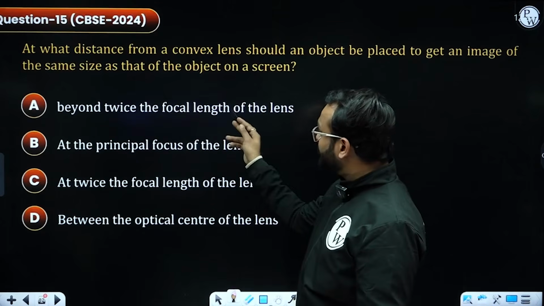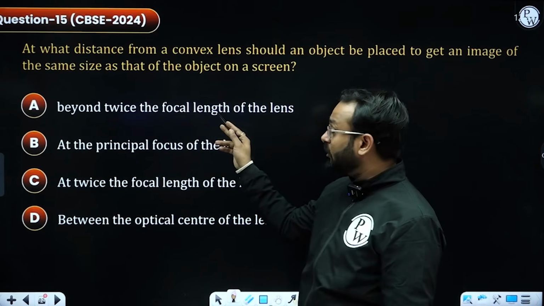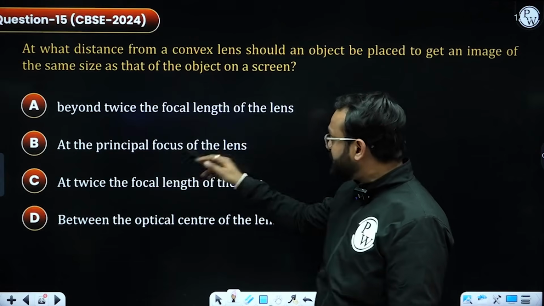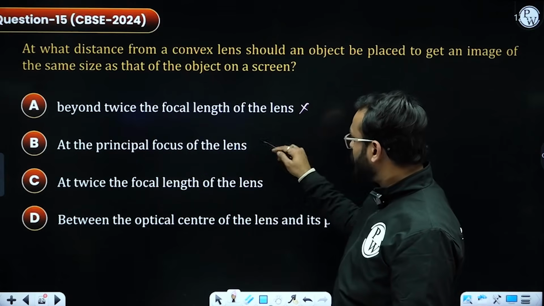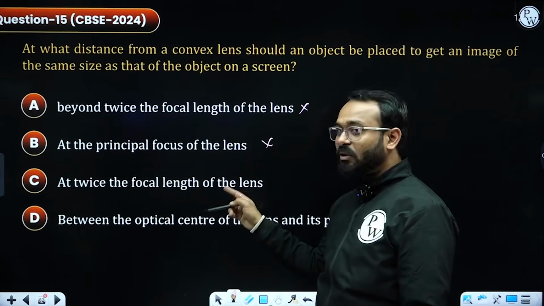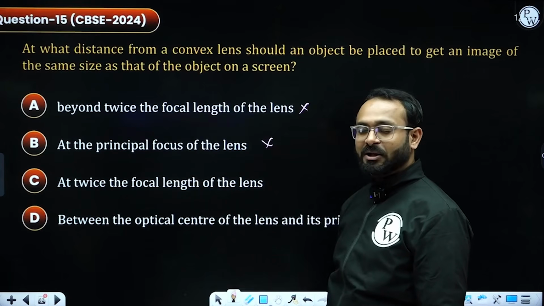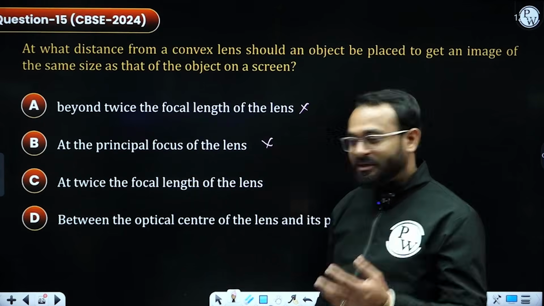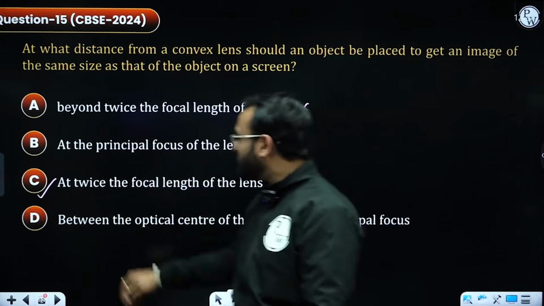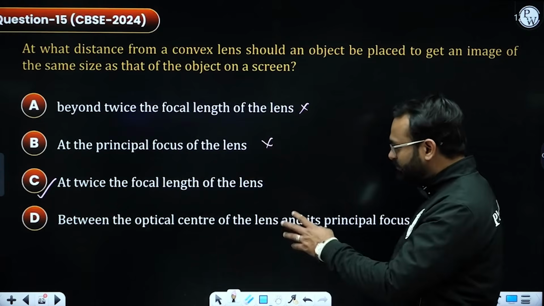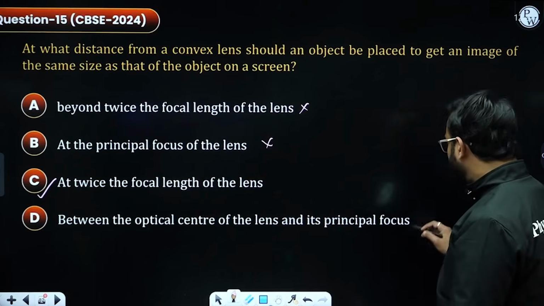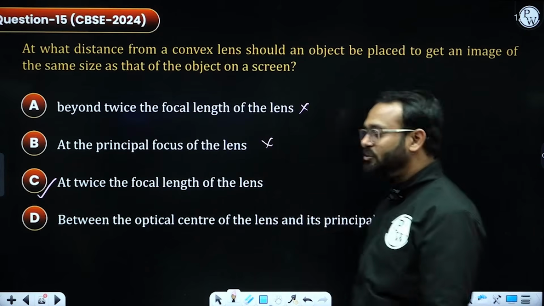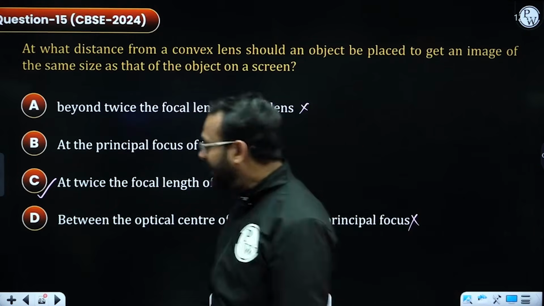Beyond twice the focal length, that means beyond center of curvature. At principal focus? No. Twice the focal length, at center of curvature. Let's have a look at the other one. Between optical center and principal focus. Not at all. So option number C is the right answer.